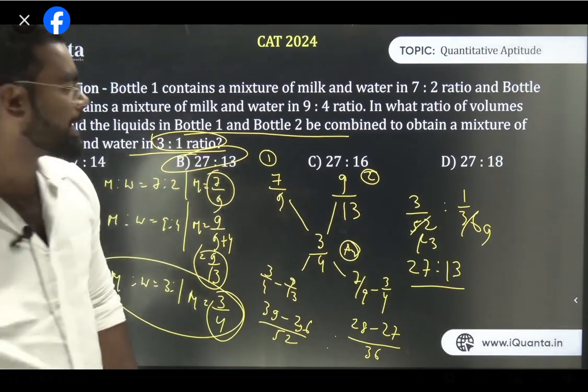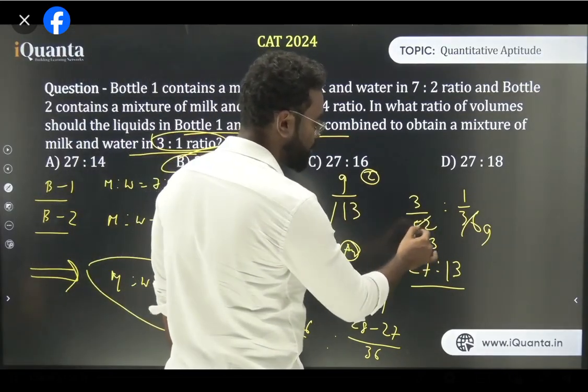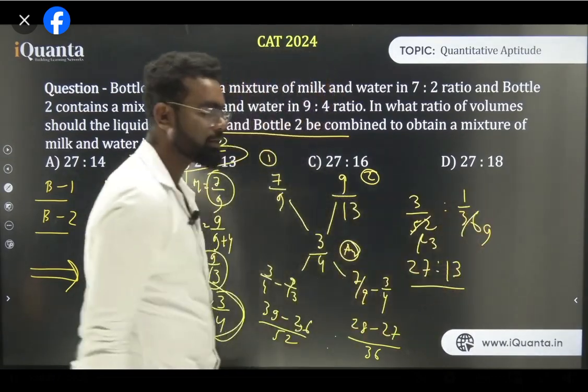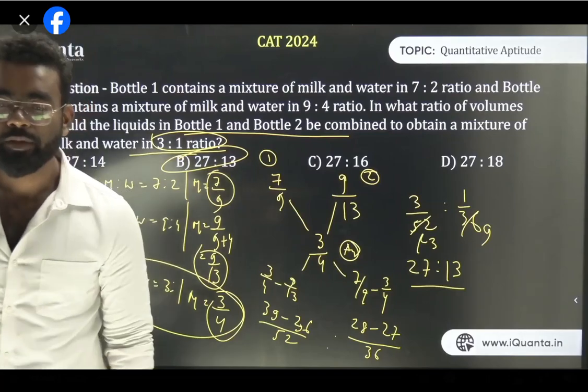How did I cancel this? Cancel. So this 52, when I cancel 4, the 36 becomes 9. Next you multiply in this way, cross multiply. 9 into 3 is 27, 13 into 1 is 13. So that is how we are solving. Is it clear? All of you guys?